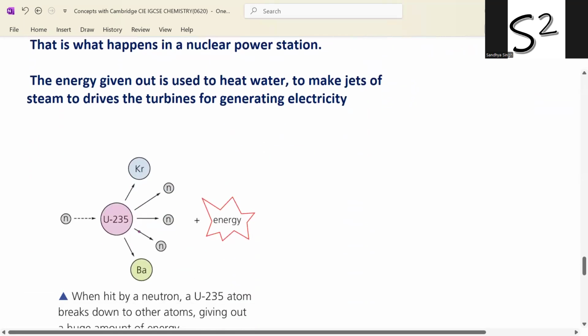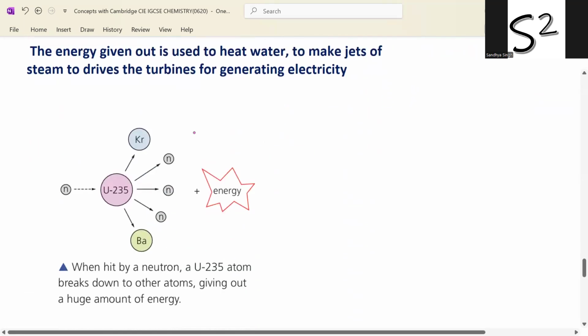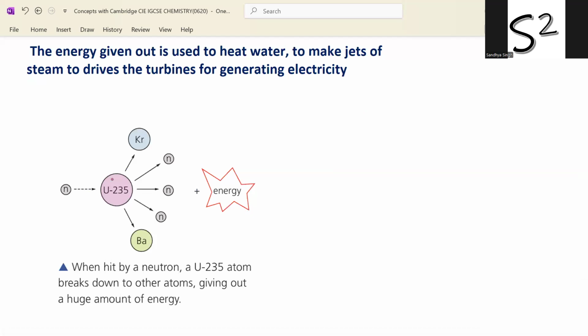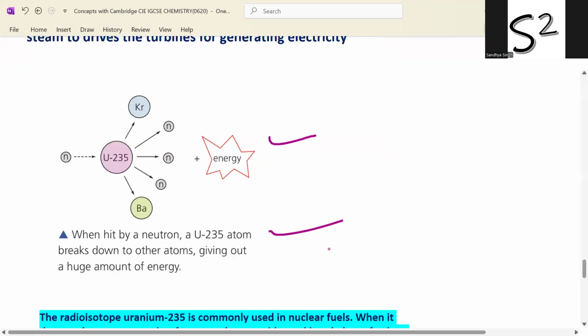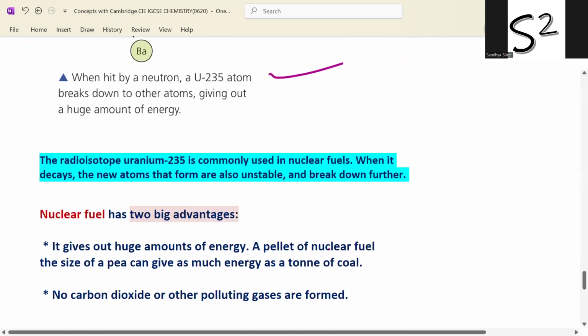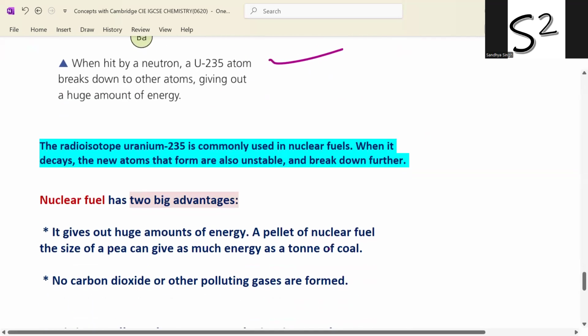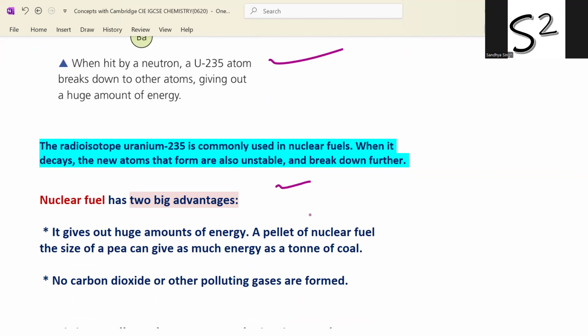The energy given out is used to heat water to make jets of steam to drive the turbines for generating electricity. After shooting a neutron on uranium-235, we can get krypton and barium and a high amount of energy. When hit by a neutron, a uranium-235 atom breaks down to other atoms, giving out a huge amount of energy. Radioisotope uranium-235 is commonly used in nuclear fuels. When it decays, the new atoms that form are also unstable and break down further.